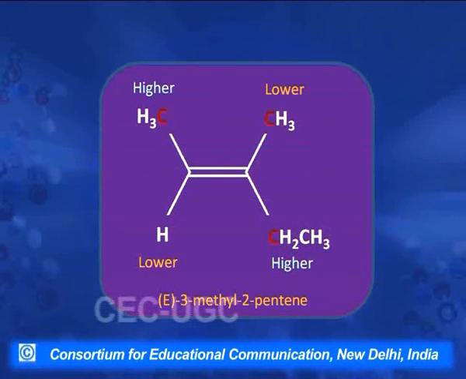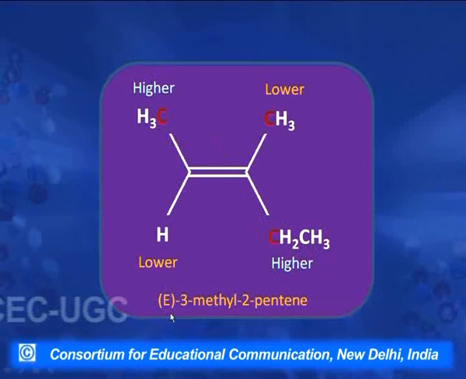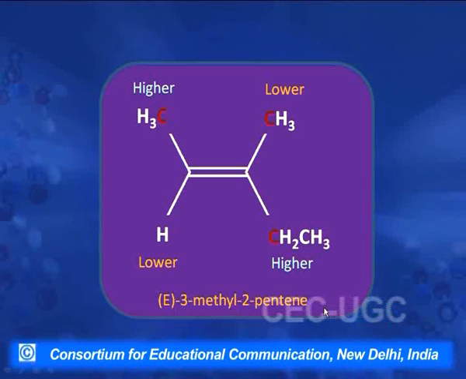So this was the example we were talking about. Now we find that this ethyl is given higher priority over this methyl, and we have the groups of higher priority across. So this isomer will be assigned as the E isomer. This configuration is E, and this compound is named E-3-methyl-2-pentene.